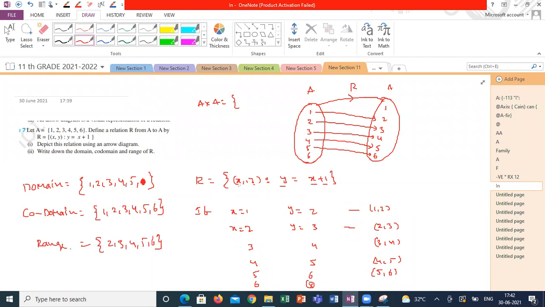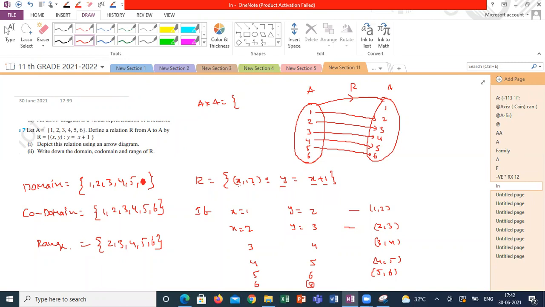This is how we can write the domain and codomain. If any element of A doesn't have any image, that element we are not considering under the domain of the relation. You have to collect only the first element of the ordered pairs of the relation.